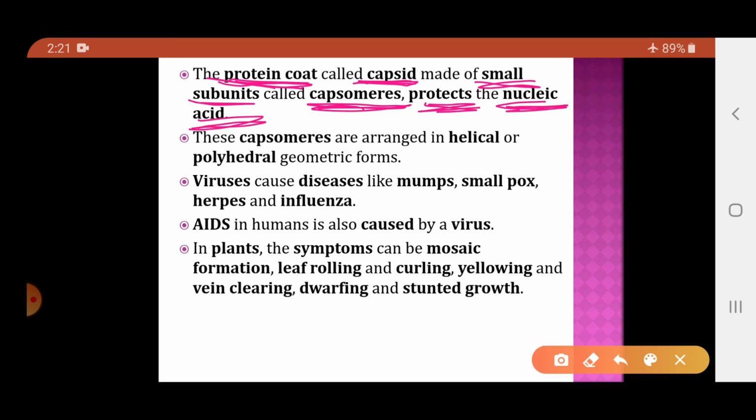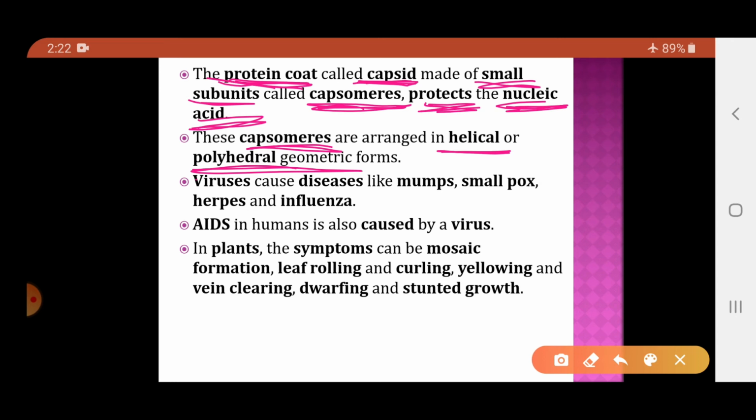Now, the arrangement of the capsomeres gives different shapes to the viruses. That arrangement of the capsomeres is either helical or in polyhedral geometric forms. So the capsomere arrangement is either helical or in polyhedral forms.